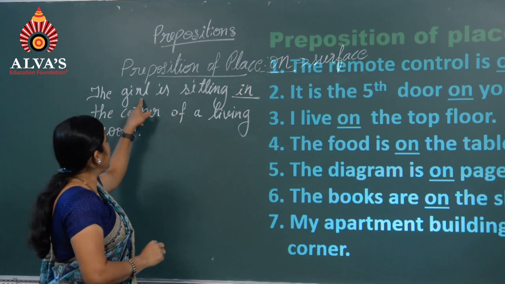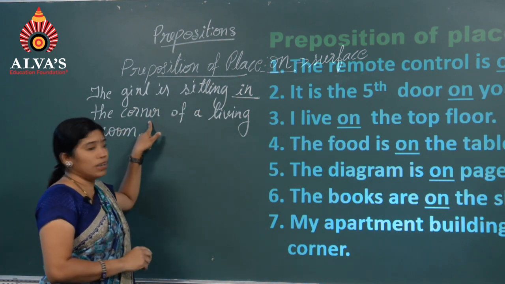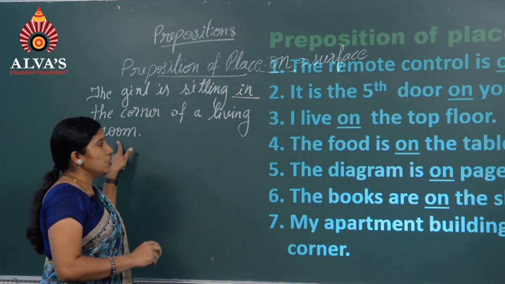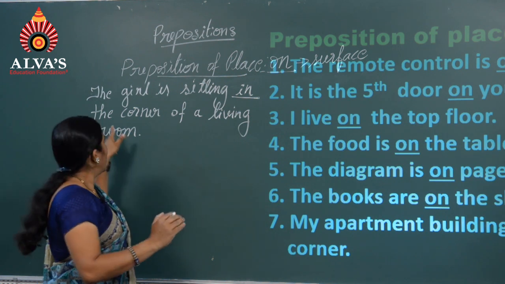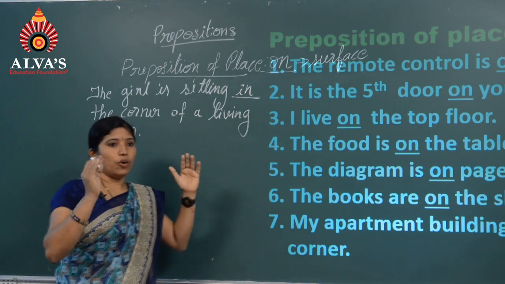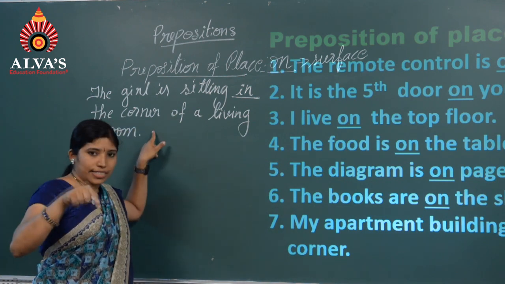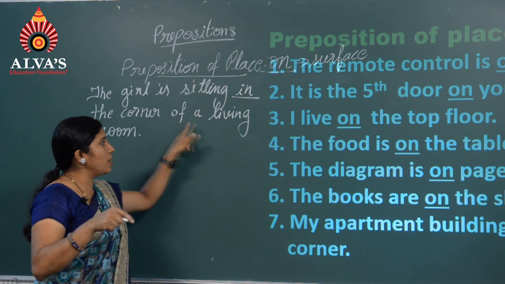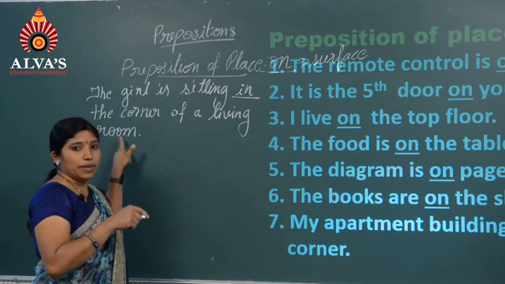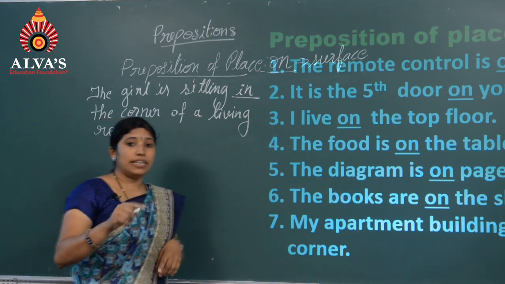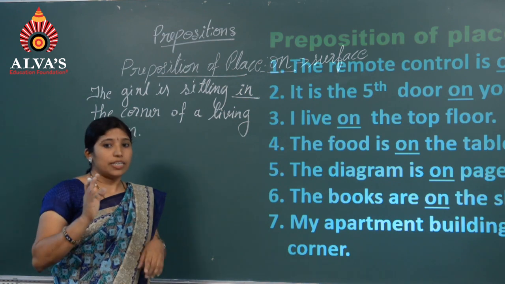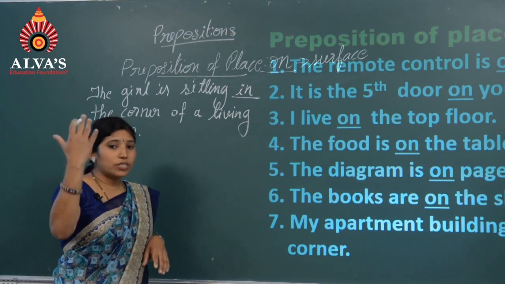Hall. The girl is sitting in the corner of a living room. It is an enclosed space where you can find 4 walls. That's why the corner is inside the room, so in the corner of a living room. But my apartment building is on the corner. It means the corner is outside the building.